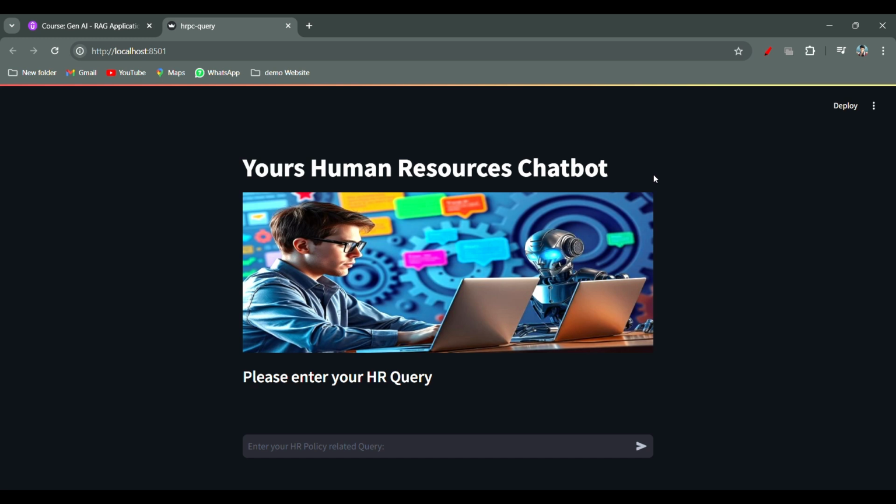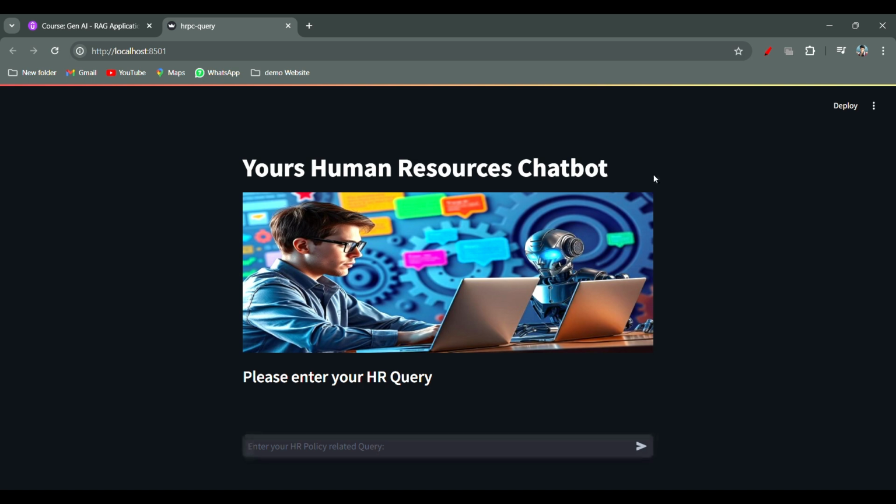This chatbot helps us get solutions to queries related to HR policies. Basically, this chatbot is trained on hundreds of HR policies. So if we have any query related to HR policies and we ask this chatbot, it will surely help us with the correct answer.